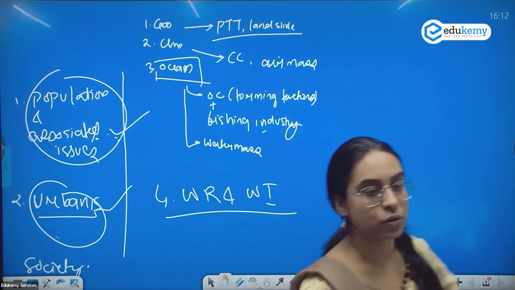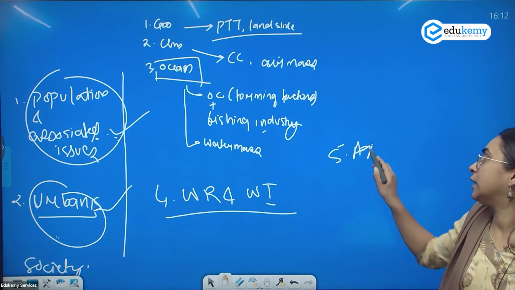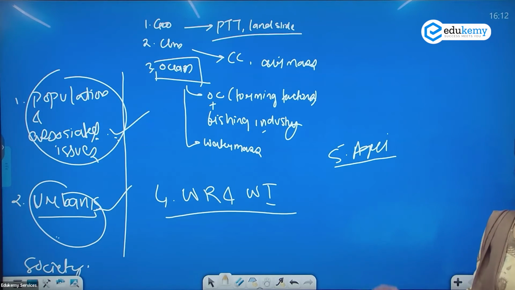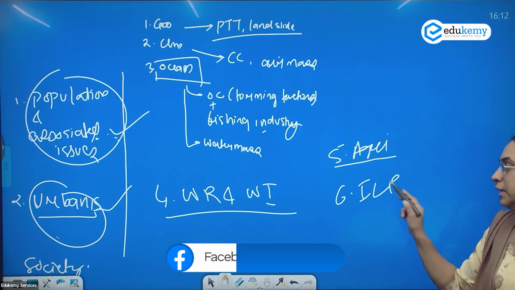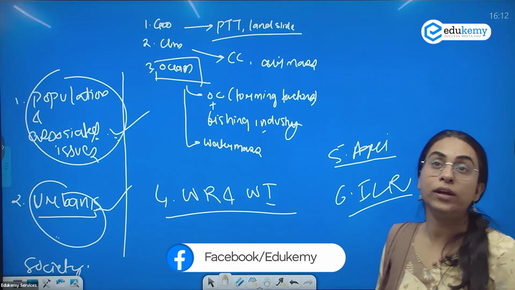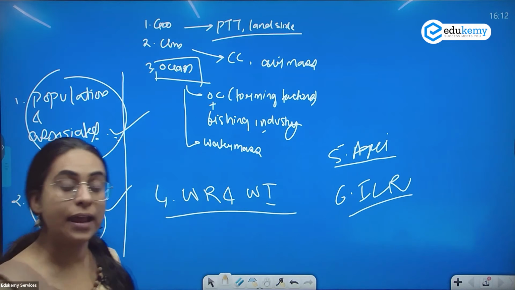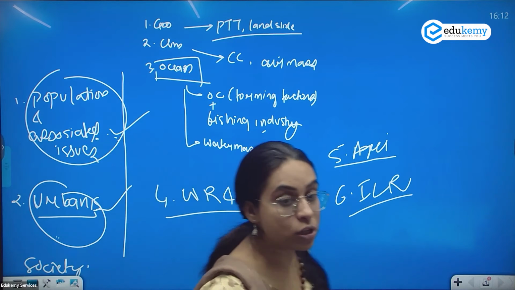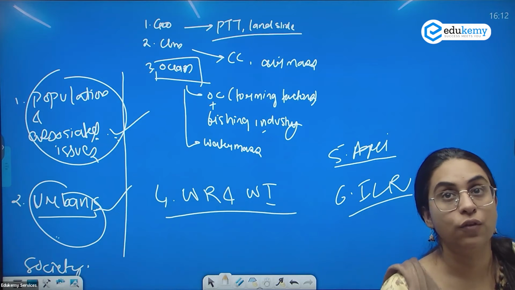They've also asked a question related to agriculture and interlinking of rivers. Interlinking of rivers has been asked. So you should know about agriculture and interlinking of rivers. Twice they have asked a question on the interlinking of rivers: how interlinking of rivers can help in tackling floods and droughts, and how interlinking of rivers can also help in navigation. ये भी उन्होंने क्वेश्चन पूछा हुआ है. Interlinking of rivers they've asked twice.